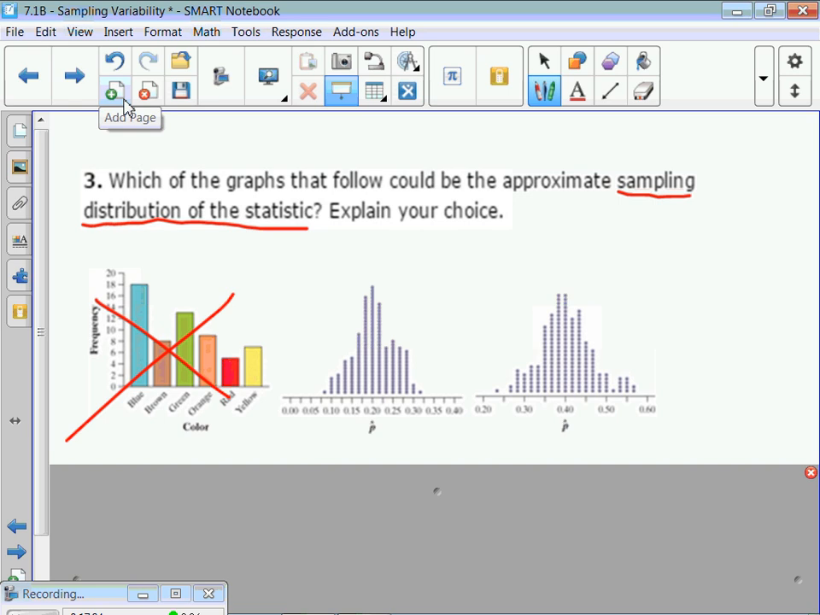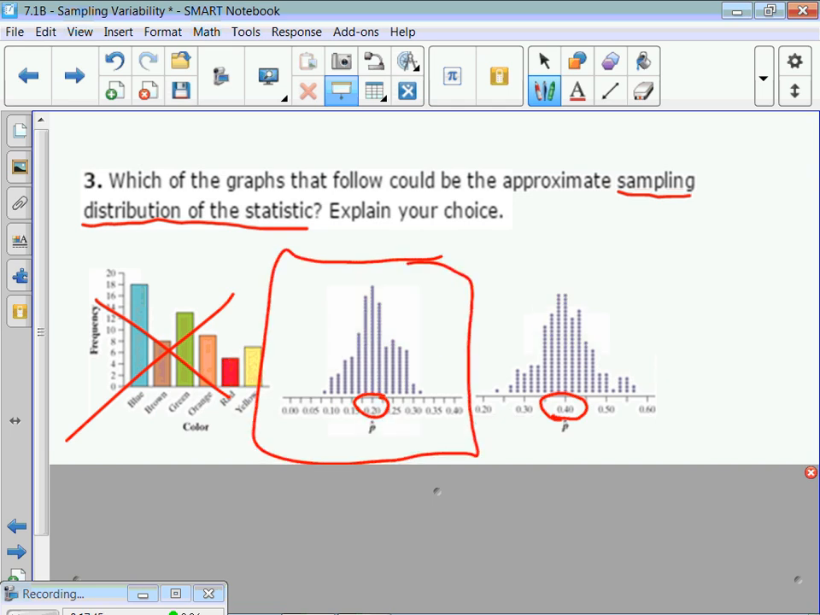I can't read this one. Someone in the front, what is that? That's 40. This is 20. Which one's correct? The one that has 20 in the middle, all right? The more p-hats you take, the more accurate it should be to the true proportion of oranges in the bag.